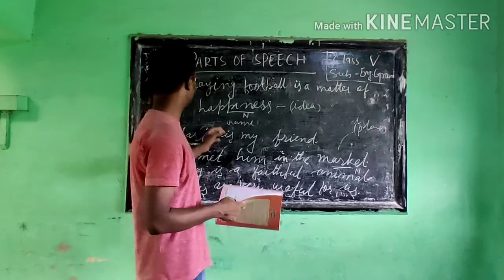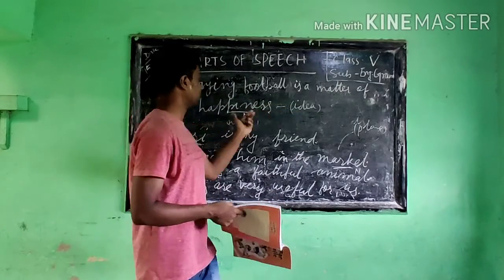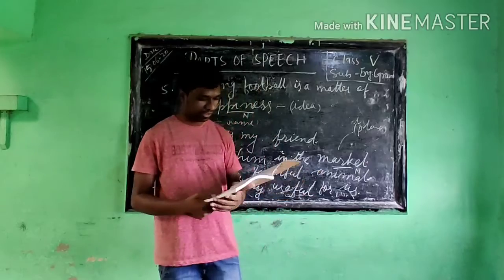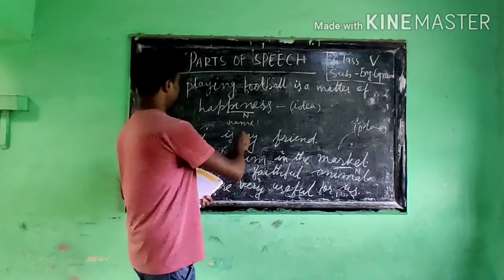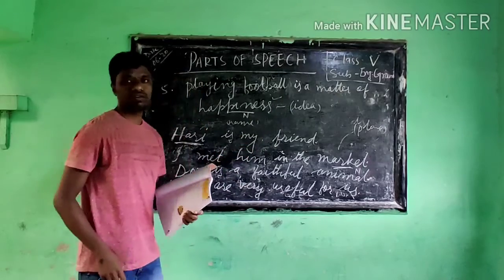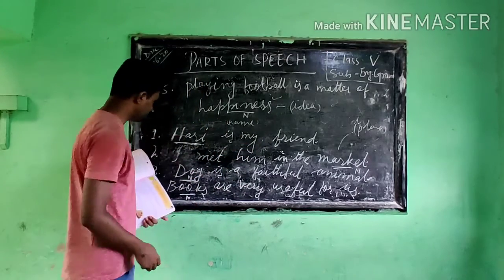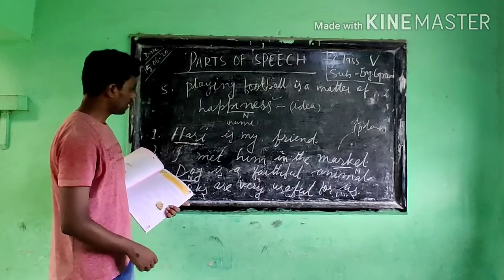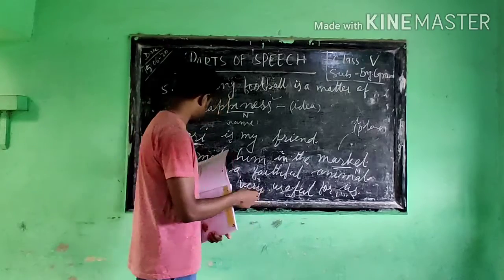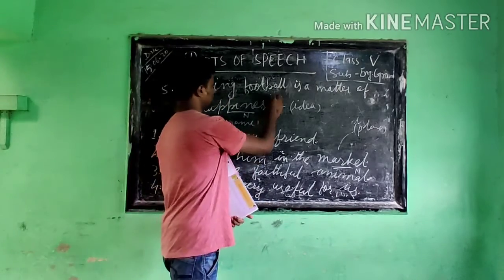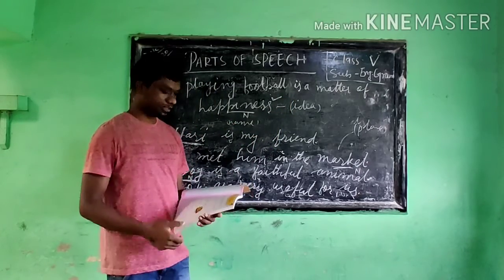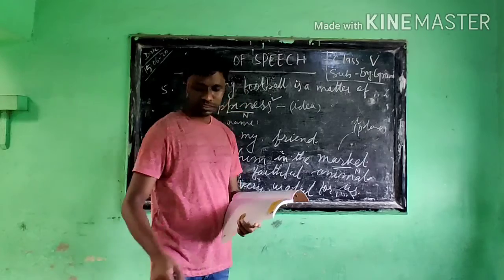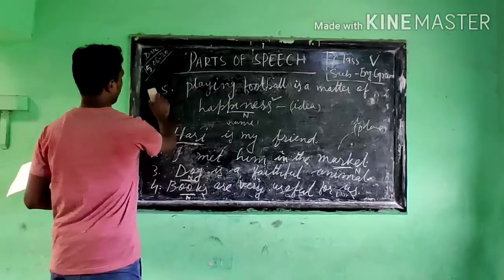Here we saw that playing football is a matter of happiness. And then happiness, what kind of noun? Then what is dog, books? These are divided according to different kinds of noun, which we shall see in the next class. That is all about noun.